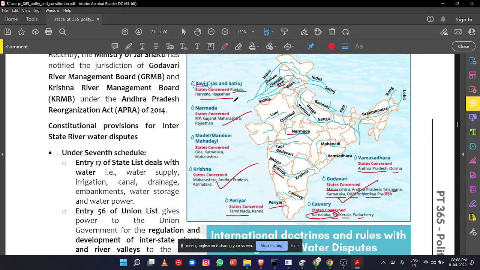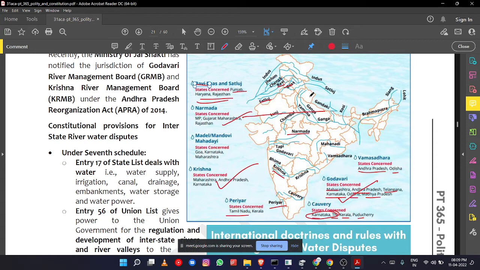If you can see, there is a pattern in these particular rivers. Except the Indus rivers, all these are rivers in peninsular India. Sorry, not perennial rivers. These are seasonal rivers. Means in the monsoon season they will be overflowing, and in the dry summer season there will be less amount of water.